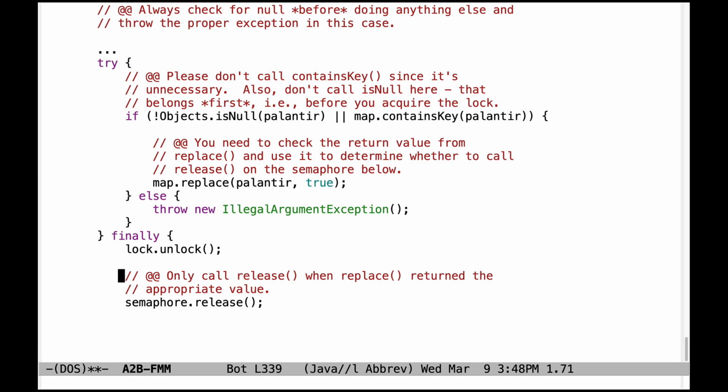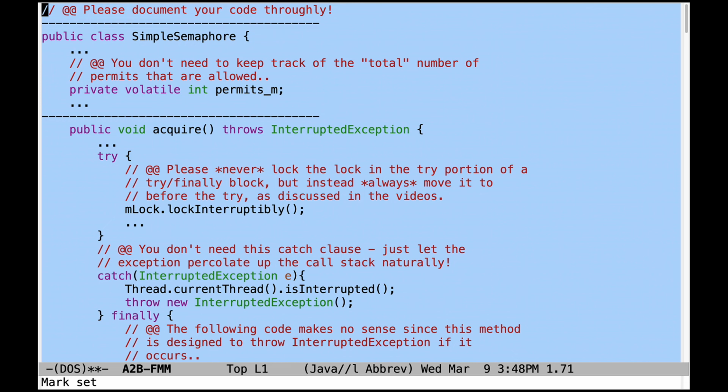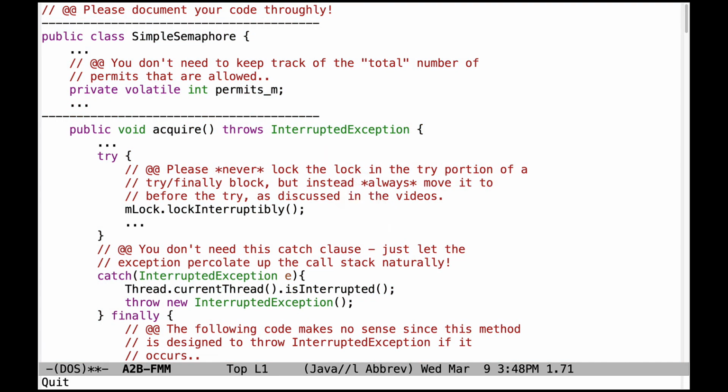So that is basically the walkthrough of the mistakes that I saw when I analyzed the submissions for assignment 2B. If you have any questions, of course, please don't hesitate to ask them in class or post them on Piazza.